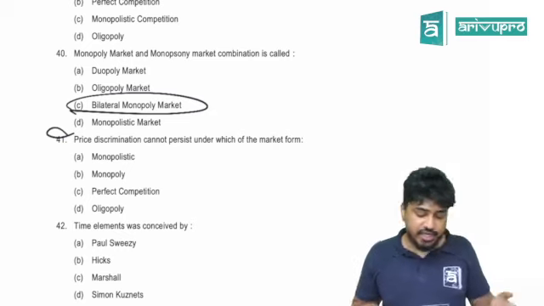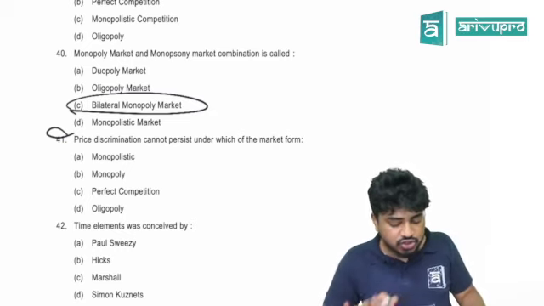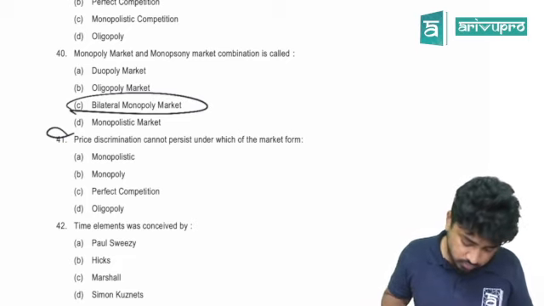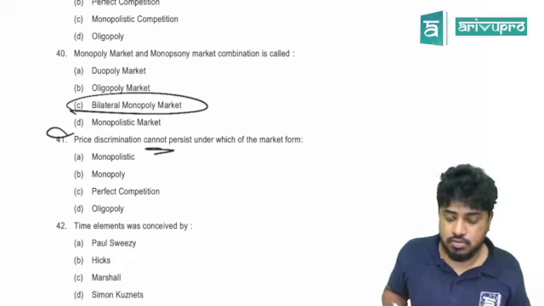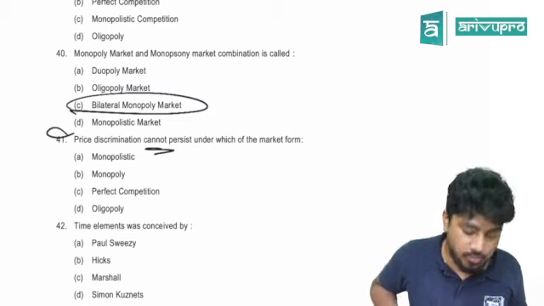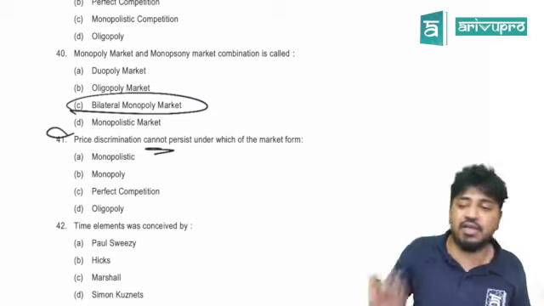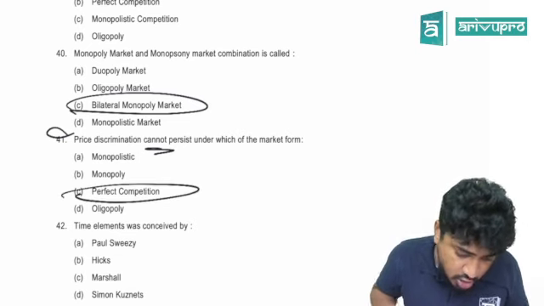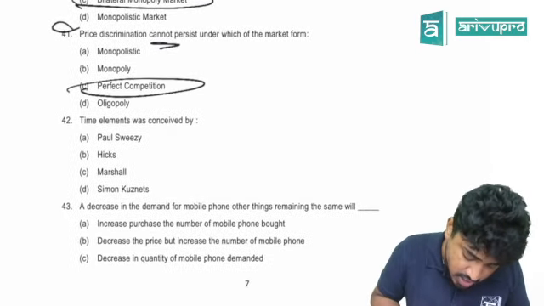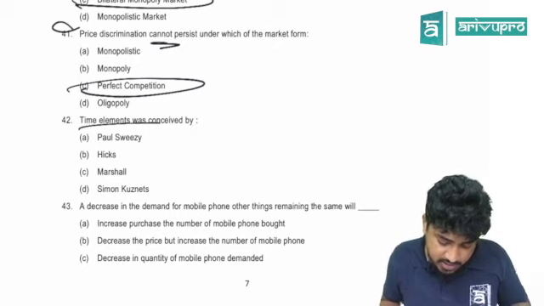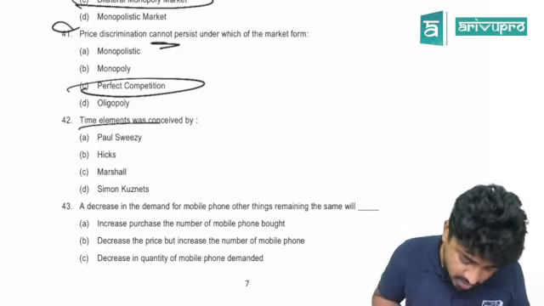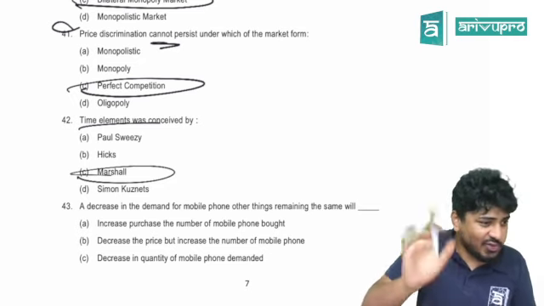Price discrimination cannot persist under which of the market forms? Which cannot persist means price discrimination cannot happen in this market, sir. That is perfect competition. Yes. Time element was conceived by who? Marshall. Okay. You have to go about it.